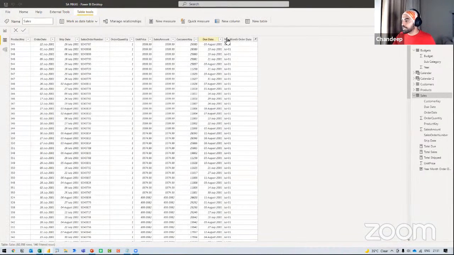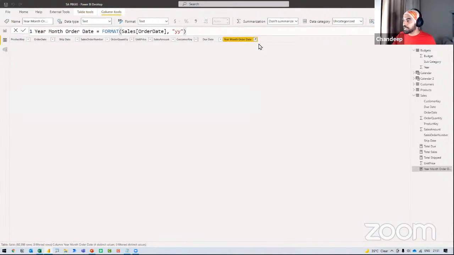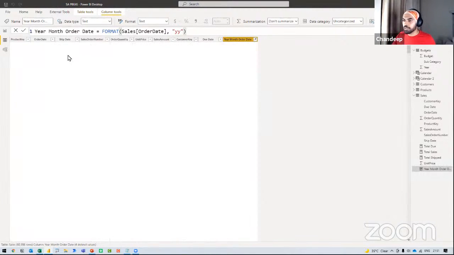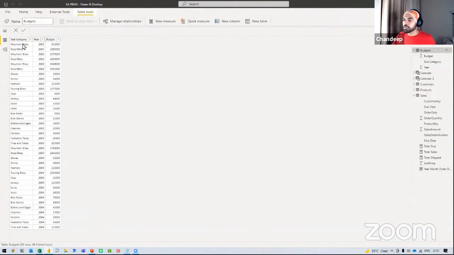And I'm going to change that particular column, and I'm just going to say, hey, just get me the year. Since we are doing sales calculations, I'm just applying that on the order date. Press enter, and I just have years right here. Clear that filter, apply two filters, one for the year of 2001. I believe that was one, right? 2001, right? And the second filter is going to be mountain bikes.